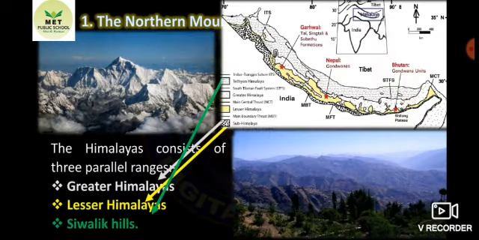The northern mountain consists of 3 parallel ranges. Parallel means similar ranges. The Himalayas consist of 3 parallel ranges. They are Greater Himalayas, Lesser Himalayas and Sivalik Hills. Once again I will repeat. The Himalayas consist of 3 parallel ranges. They are Greater Himalayas, Lesser Himalayas and Sivalik Hills.